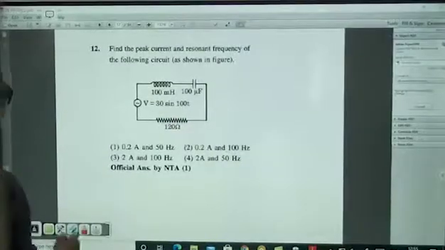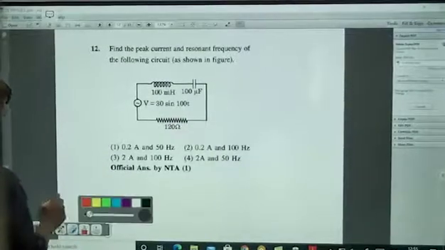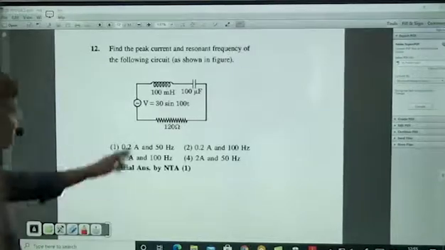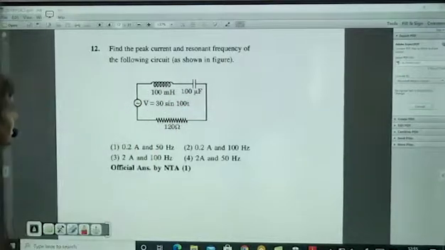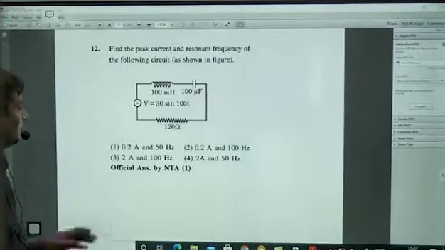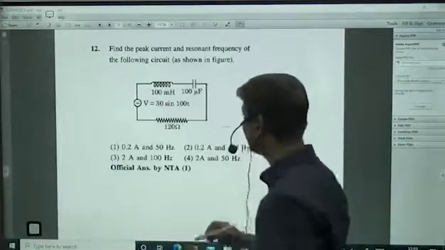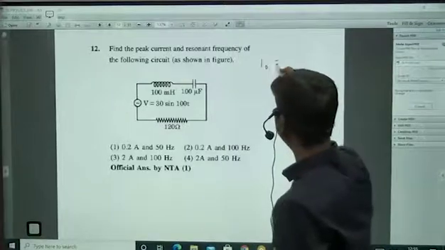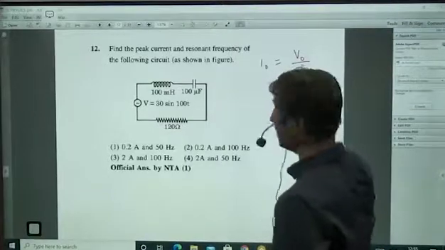Alternating currents. Standard question. Resonance. LCR series. Okay. Find the peak current and resonance frequency of the following circuit as shown in the figure. So we know that in an LCR series circuit, the peak value of current is equal to the peak value of voltage divided by Z. Z is called the impedance.